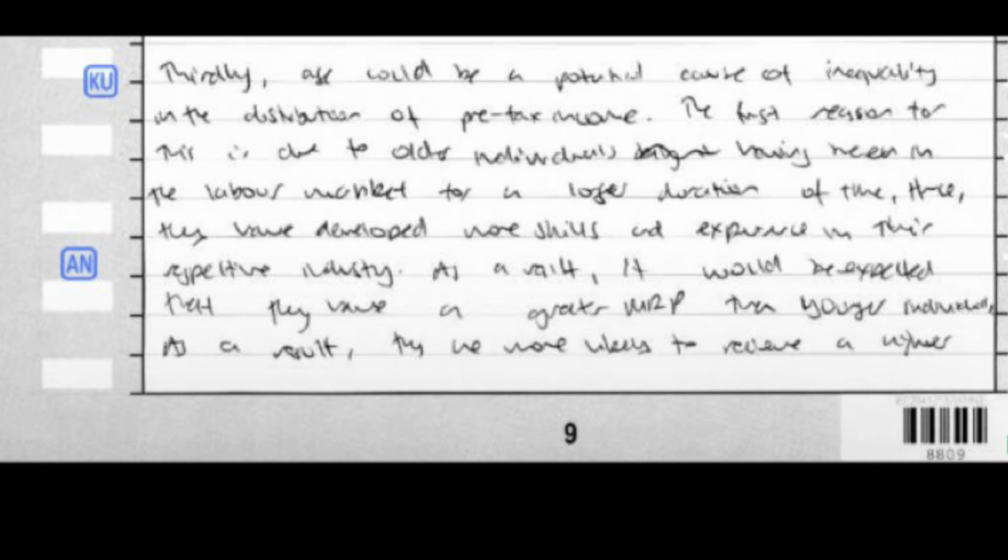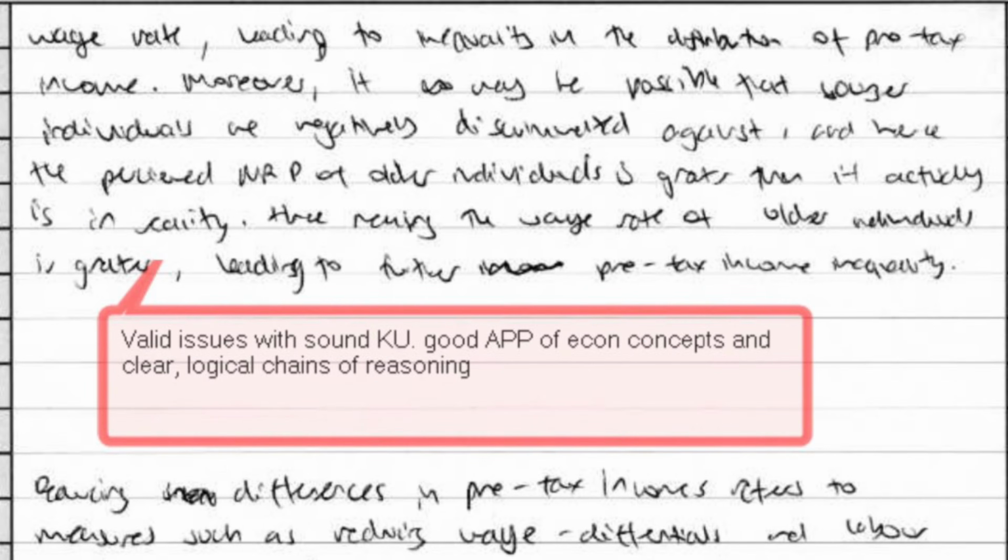Thirdly, age could be a potential cause of inequality in the distribution of pre-tax income. The first reason for this is due to older individuals having been in the labour market for a longer duration of time, hence they have developed more skills and experience in their respective industry. As a result, it would be expected that they have a greater MRP than younger individuals. As a result, they are more likely to receive a higher wage rate, leading to inequality in the distribution of